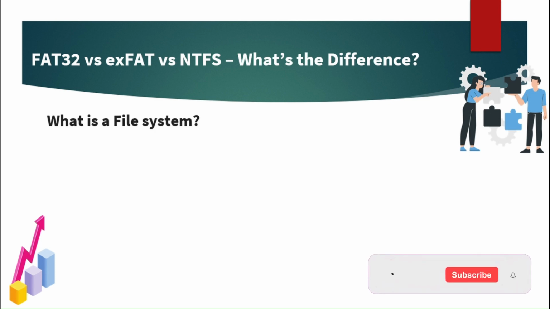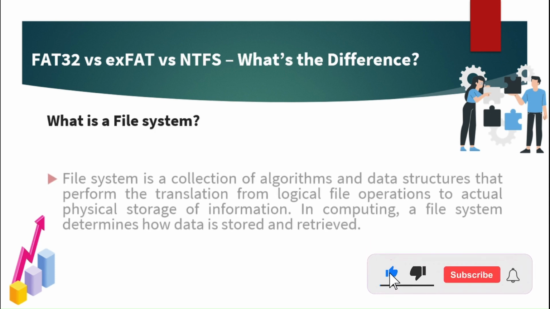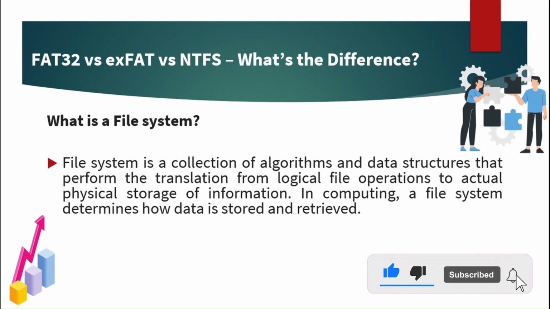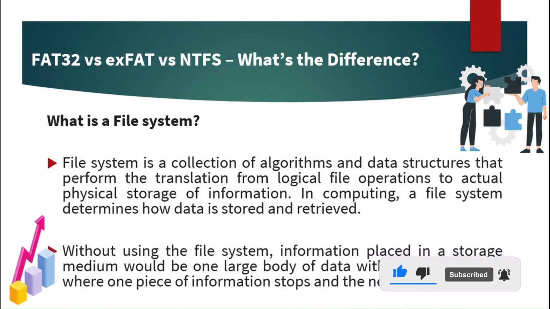What is a file system? A file system is a collection of algorithms and data structures that perform the translation from logical file operations to actual physical storage of information. In computing, a file system determines how data is stored and retrieved. Without using the file system, information placed in a storage medium would be one large body of data with no way to know where one piece of information stops and the next one begins.